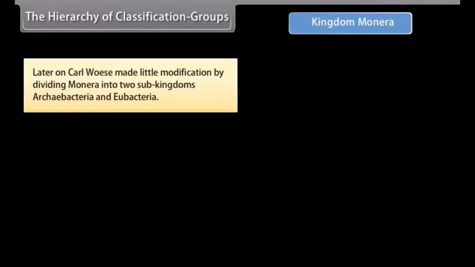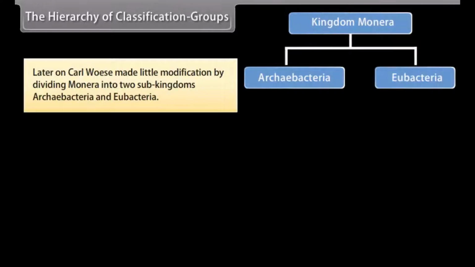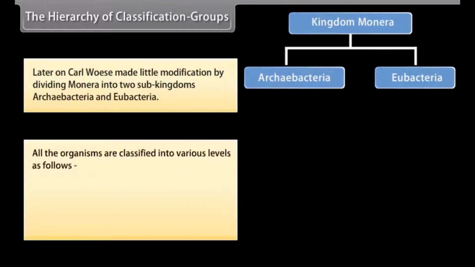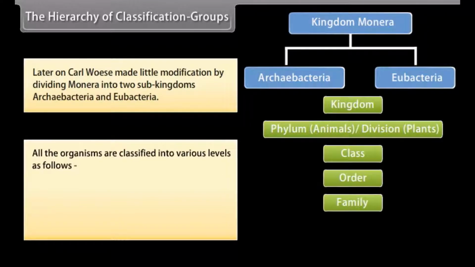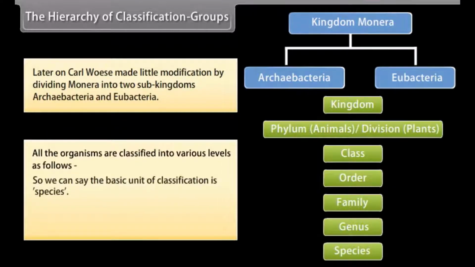Later on, Carl Woese made a little modification by dividing Monera into two subkingdoms, Archaebacteria and Eubacteria. All the organisms are classified into various levels as follows: Kingdom, Phylum (for animals) or Division (for plants), Class, Order, Family, Genus, Species. So we can say the basic unit of classification is species. Now we are going to discuss important characters of the five kingdoms.